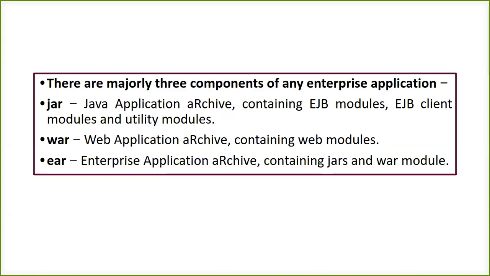It will consist of a number of EJB modules, EJB client modules, and some utility modules. Then we'll have a WAR, a web application archive, which will contain some web modules. And then we have the EAR, the Enterprise Application Archive, which is going to contain both JAR and WAR modules.